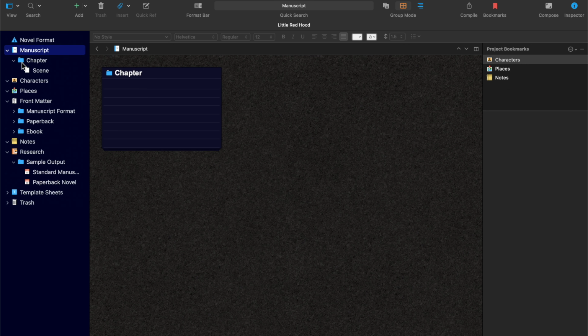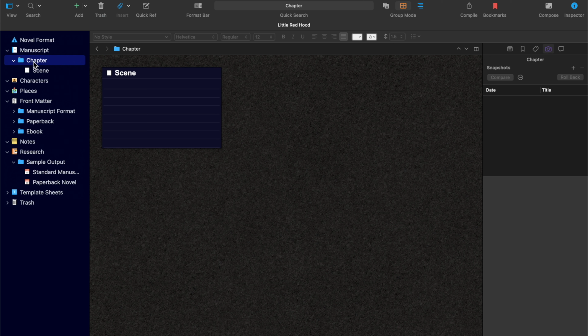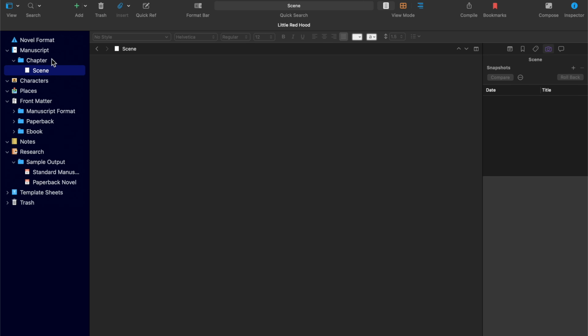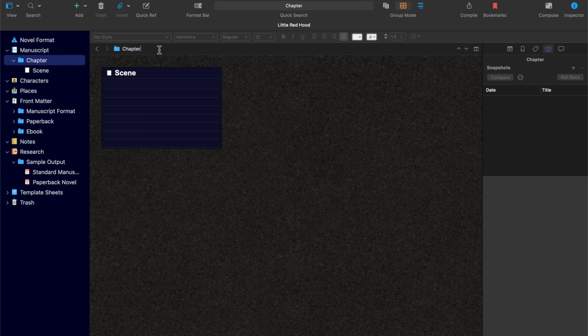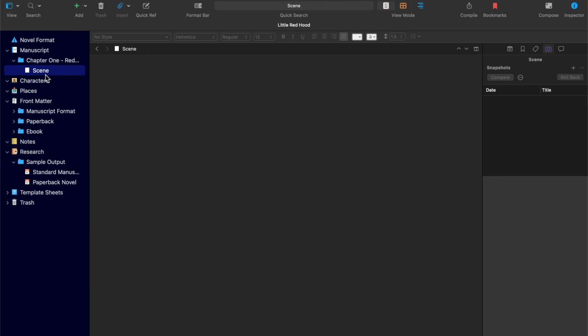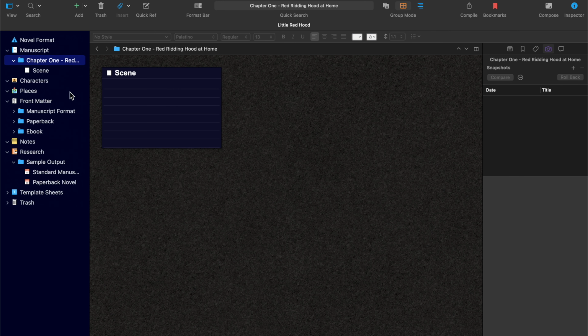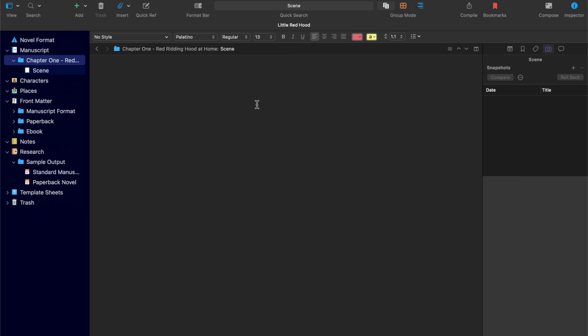The main part though would be the manuscript. And as it says here, you can have the chapter and the scene. So chapter 1, Red Riding Hood at home. And here is where you put the action. So you don't really put the action here, although you can do. I actually use this to put dates for my current one.